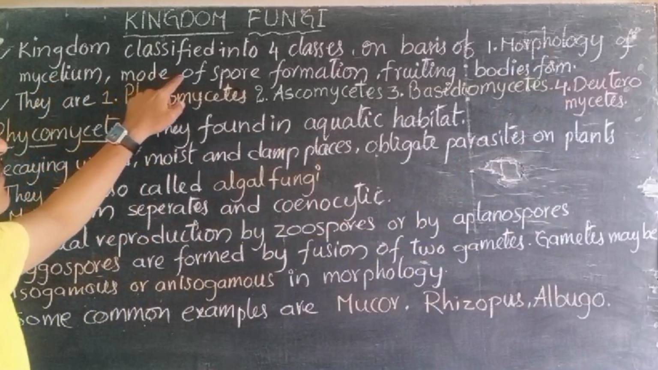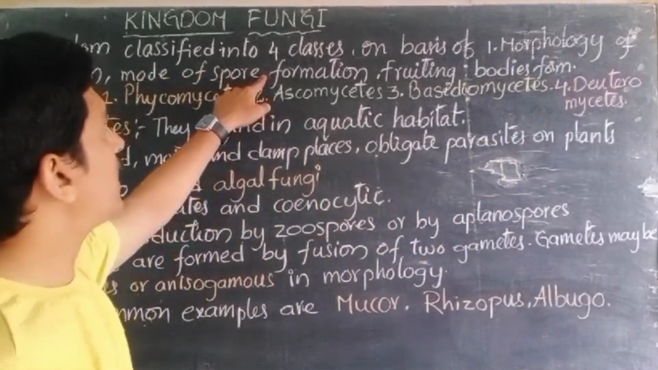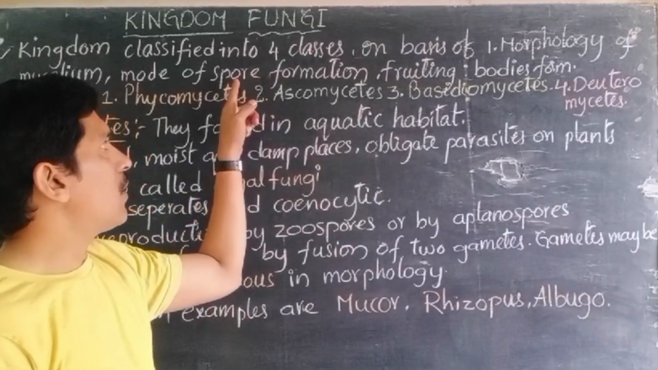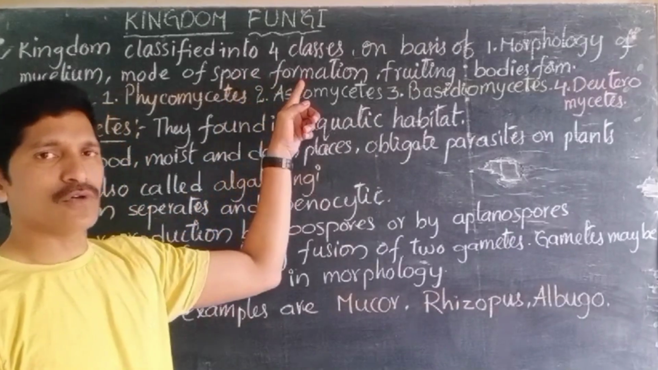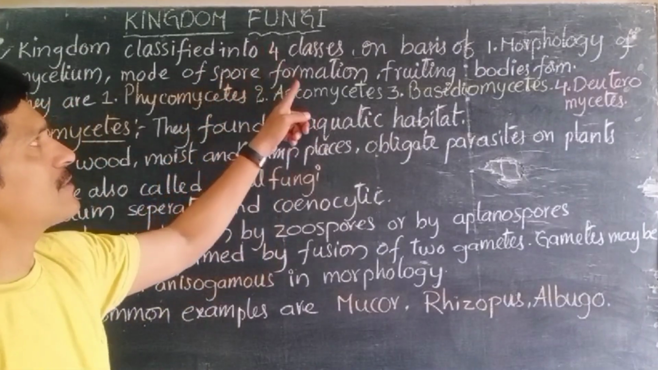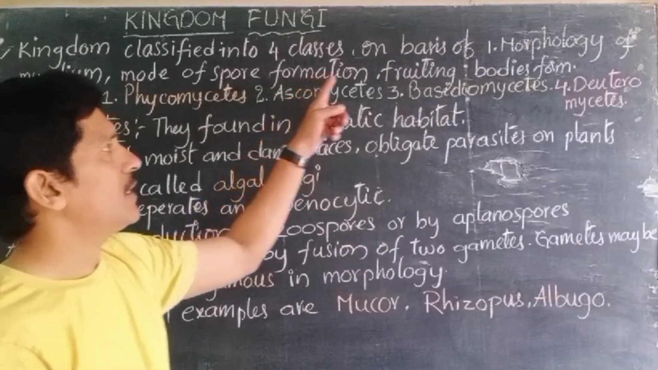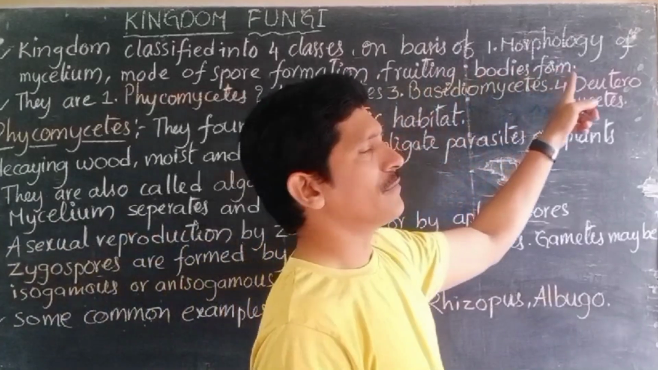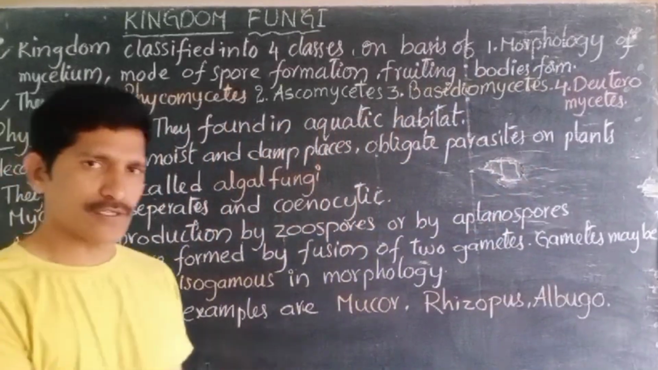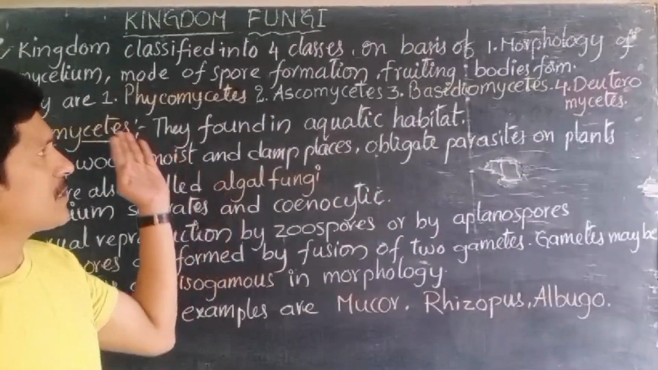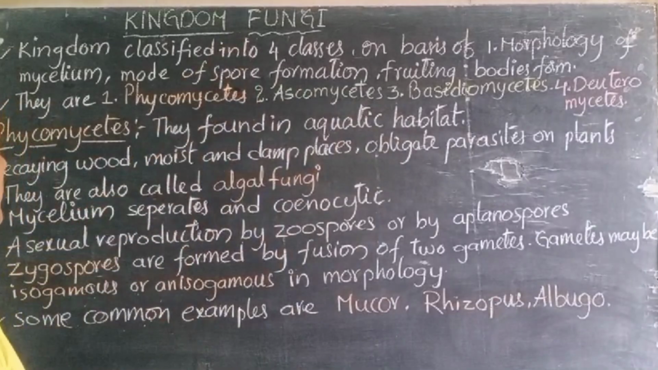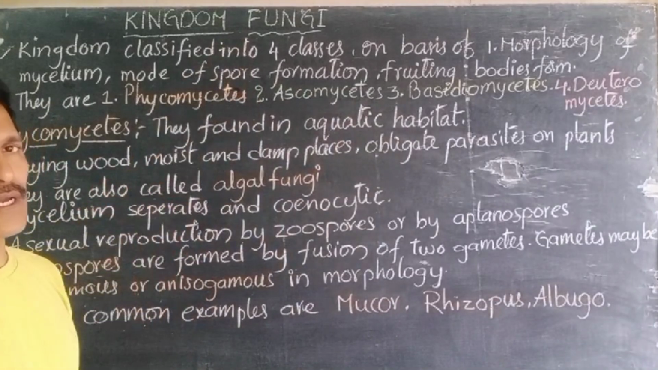Next, the mode of spore formation. Usually fungi reproduce by spores only, and all the organisms producing spores do not form them in the same way. So that is also one of the criteria to classify the fungal organisms. Next, fruiting bodies form. Fruiting bodies means the reproductive structures, right? So on the basis of these three characteristics, the fungal organisms are classified into four classes.